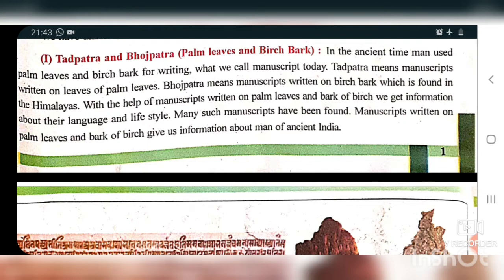I have already explained that in my last lecture. Now it is the second lecture, and we will continue from this topic, Tadpatra and Bhojpatra. So let us start our second lecture.